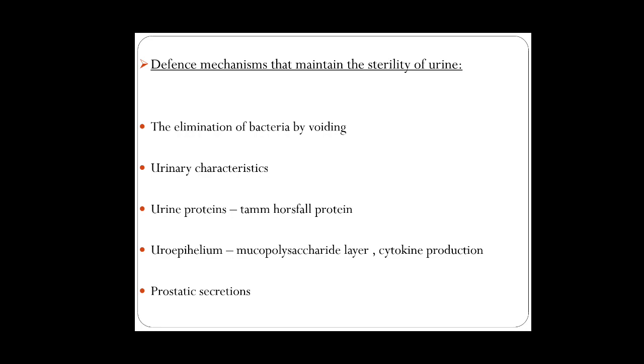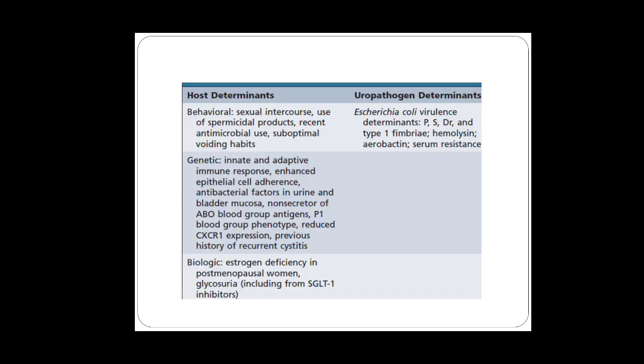Some of the urinary characteristics, like pH and alkalinity. Urine proteins, such as Tamm-Horsfall proteins, are protective, as are the uroepithelium mucopolysaccharide layer, which also produces cytokines, and some prostatic secretions are antibacterial.